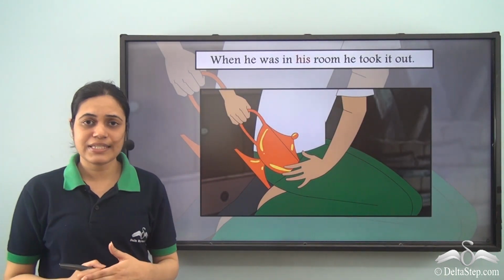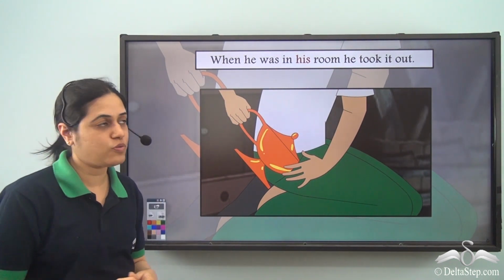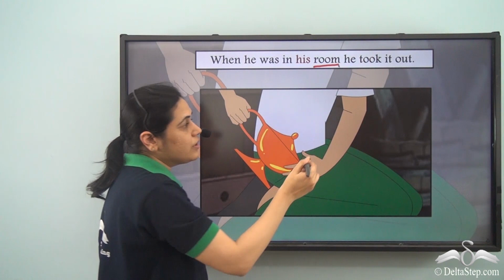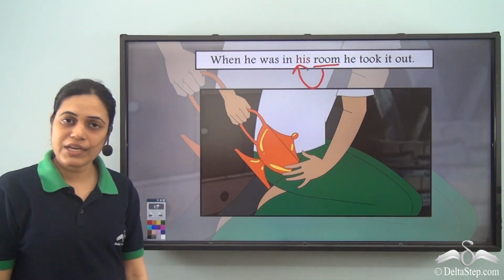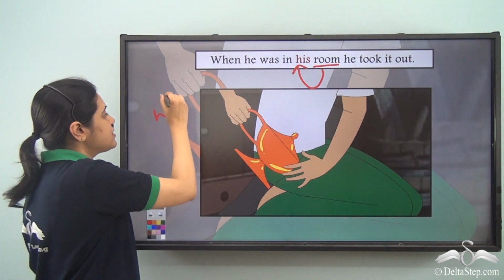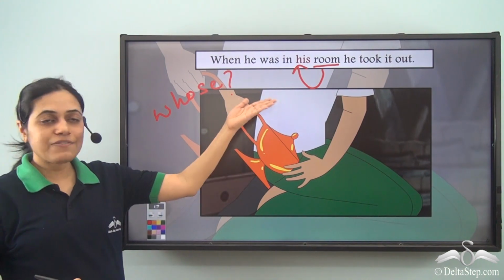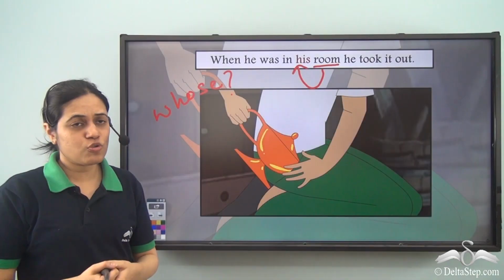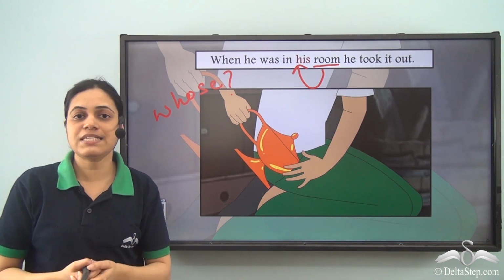Now let us look at this sentence. When he was in his room, he took it out. So room is a noun and describing this word room is the word his. It is telling us whose room. So it gives the answer to whose room. So it was his room. So his is a possessive adjective.